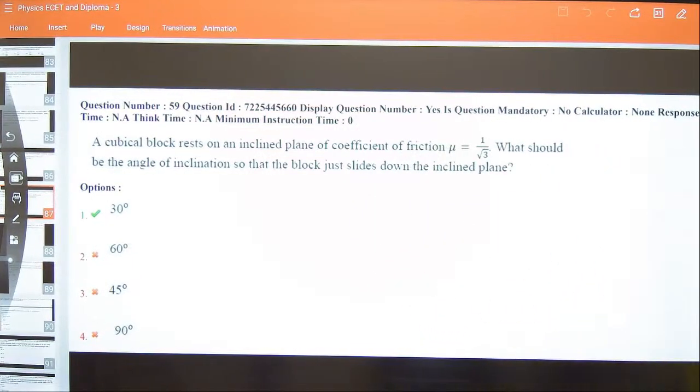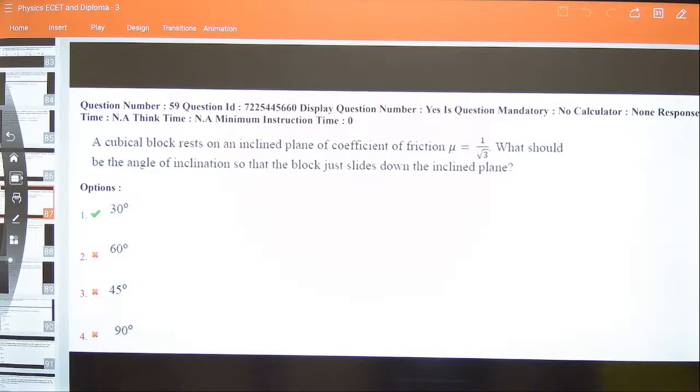You guys can have a reading of this. It is given in this question that a cubical block rests on an inclined plane of coefficient of friction mu, which is 1/√3. What should be the angle of inclination so that the block just slides down the inclined plane?